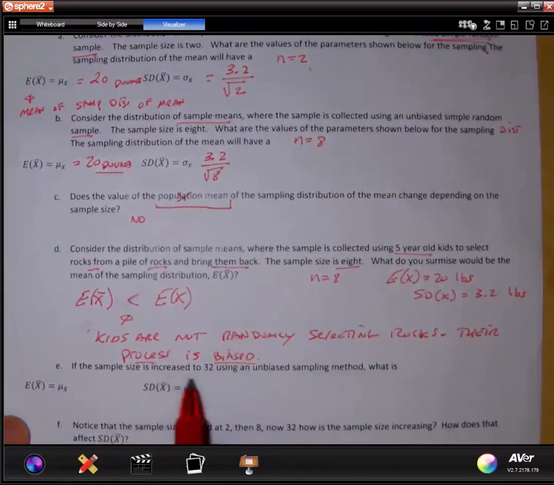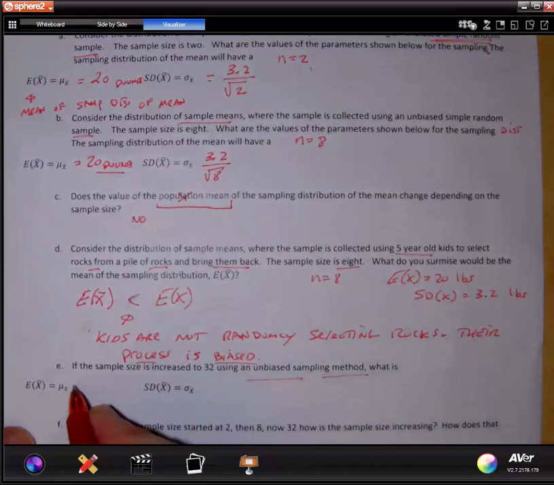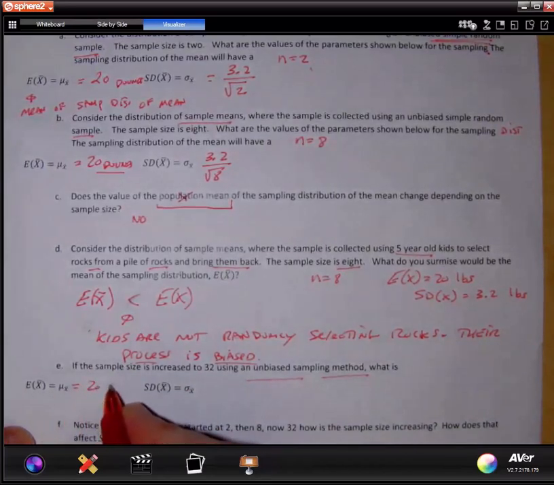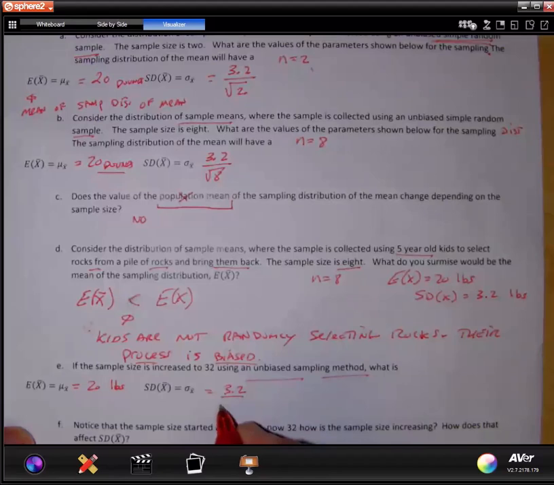If the sample size is increased to 32 using an unbiased sampling method, what is this? Well, the mean of the sampling distribution will be, again, 20 pounds. What about the standard deviation? Well, it should be 3.2 divided by the square root of 32.